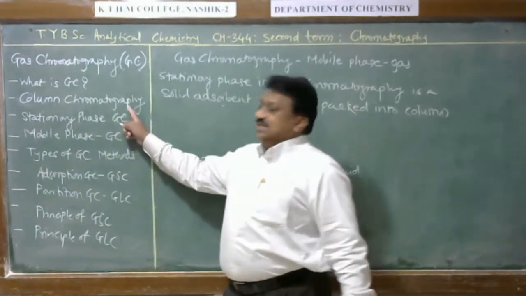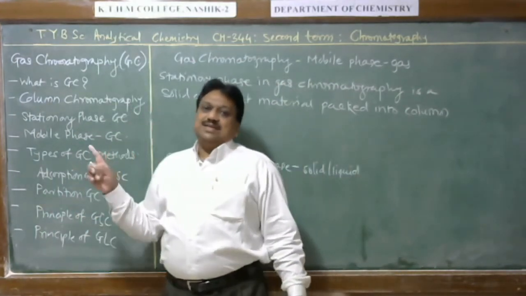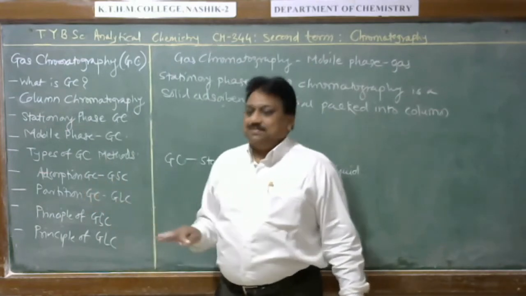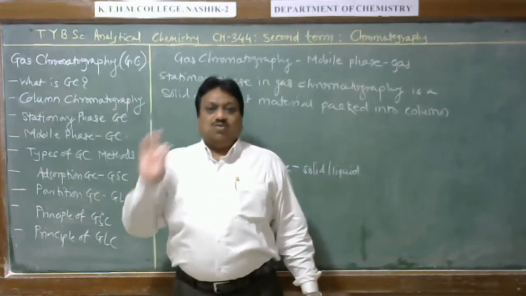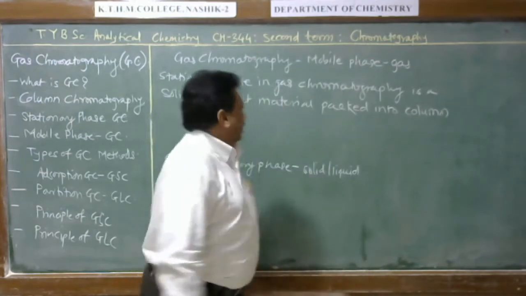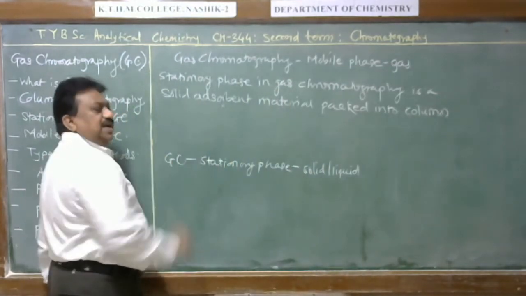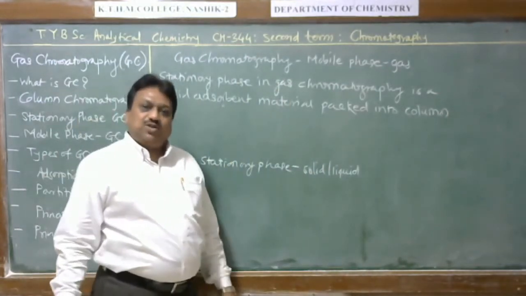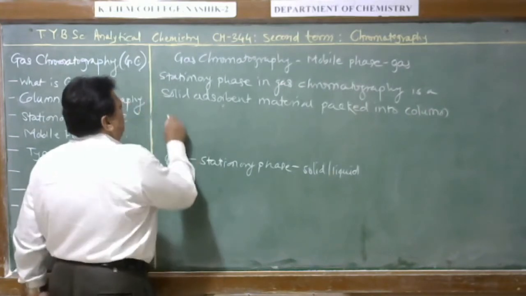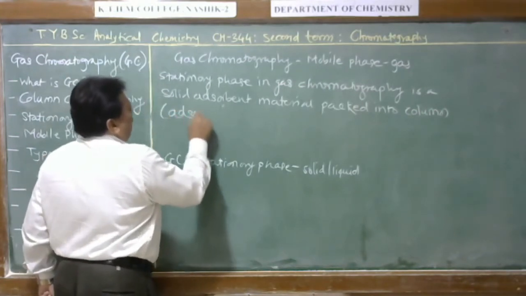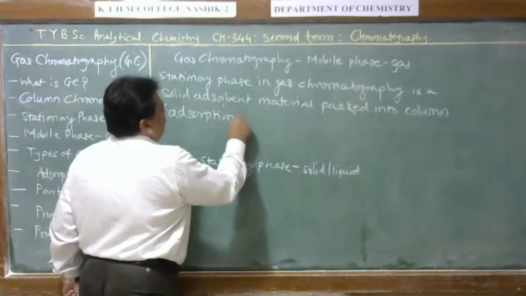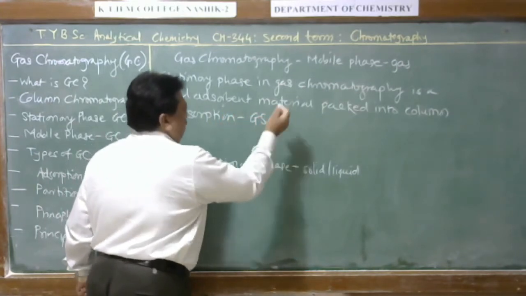Here the mobile phase is gas and it does not pass over an open surface, and therefore it is column chromatography. So this solid adsorbent material is packed into the column. Then it is an adsorption type of chromatography, and it is called gas solid chromatography.